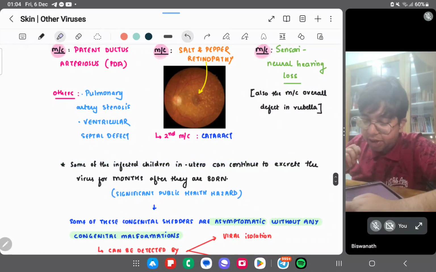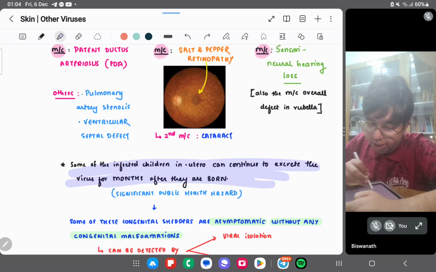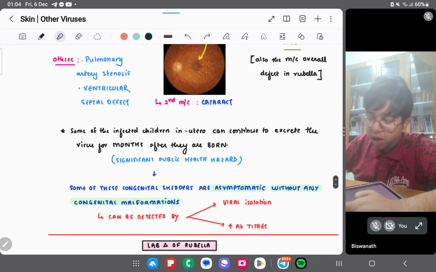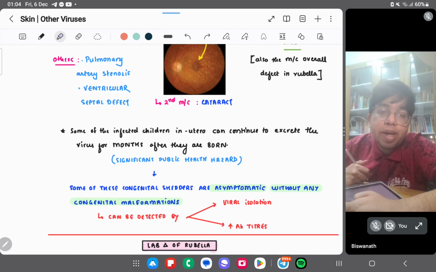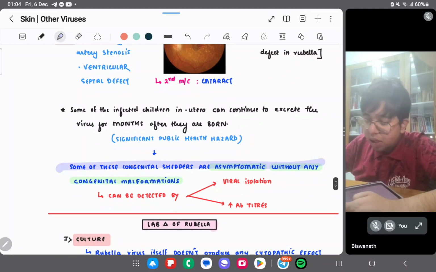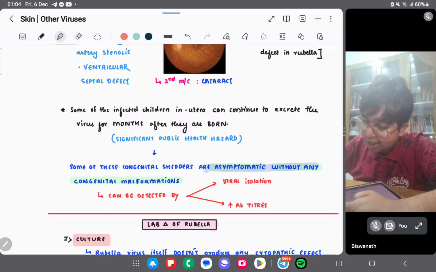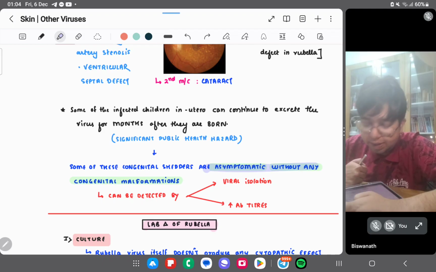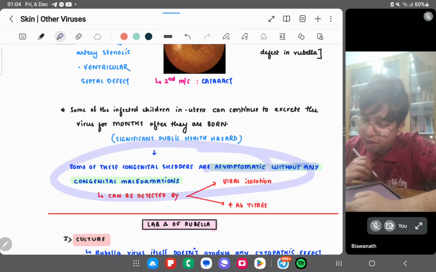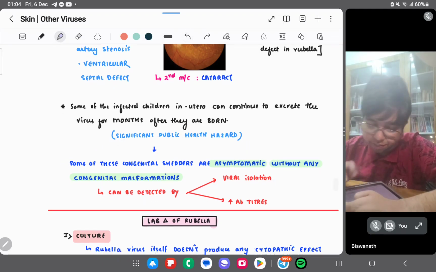Some of the infected children in utero can continue to excrete the virus for months after they are born. So it is a significant public health hazard. Some of these congenital cases are asymptomatic without any congenital malformation, and can be detected by viral isolation and increased antibody titers.